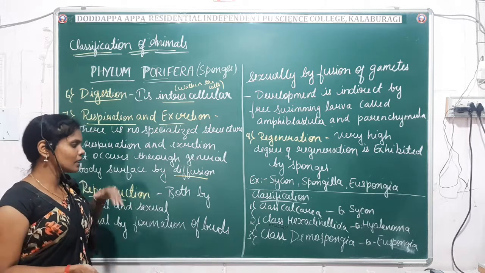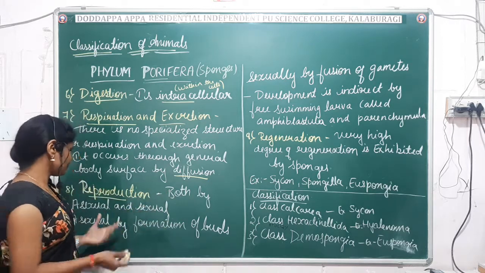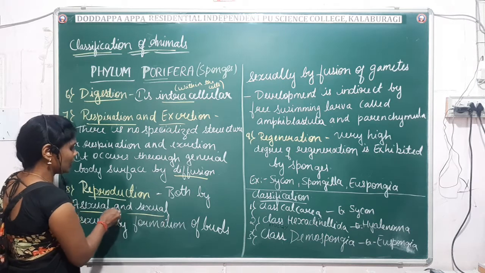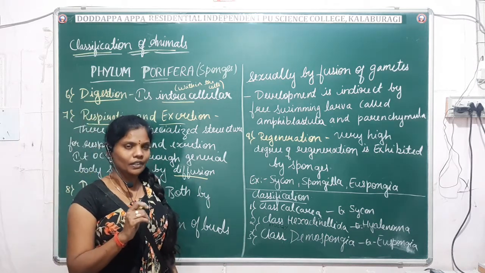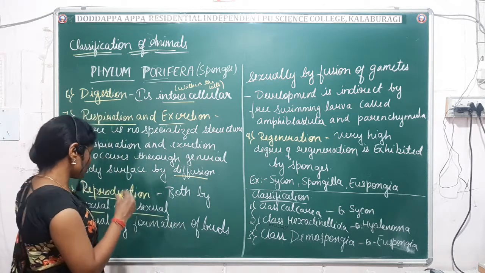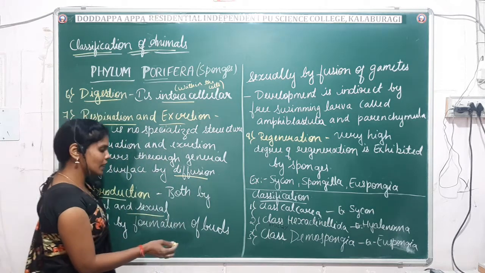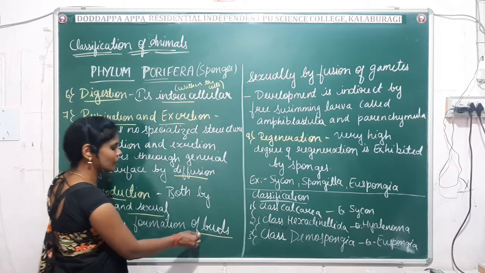Generally poriferans reproduce by both methods, sexual as well as asexual. Both types of reproduction are seen in poriferans. But how do they reproduce? Generally, poriferans reproduce asexually by the formation of buds.